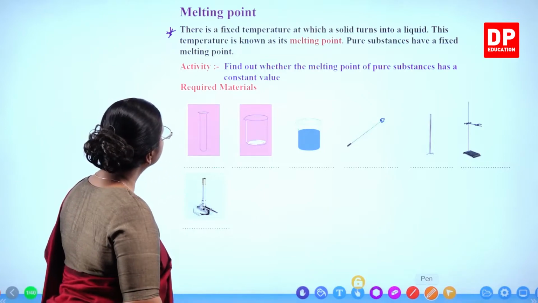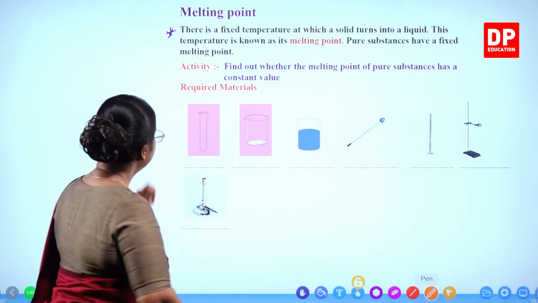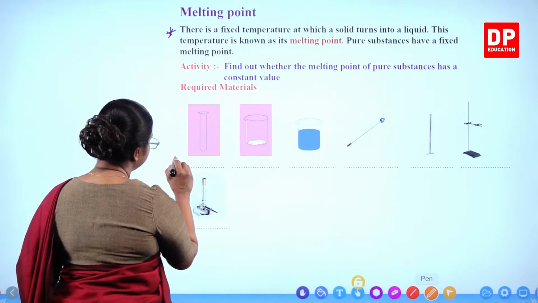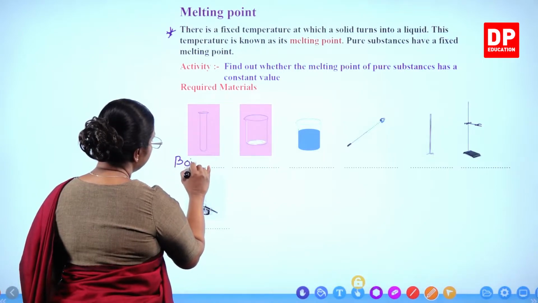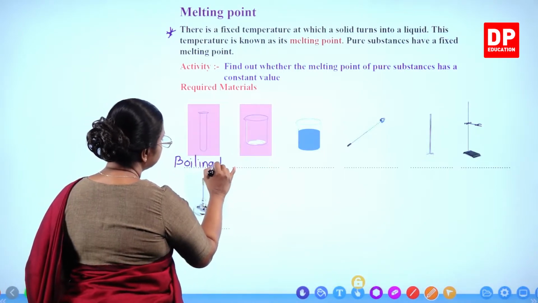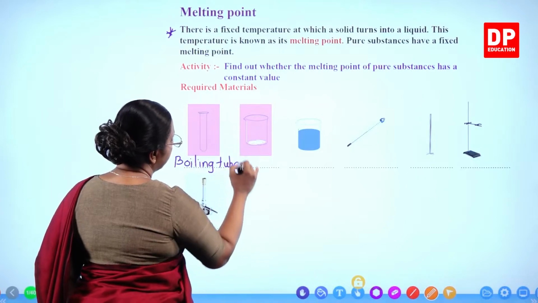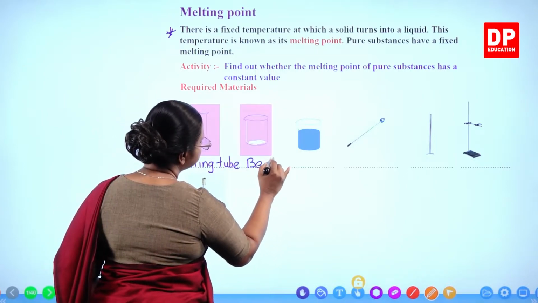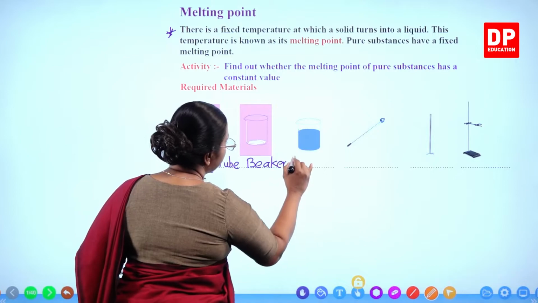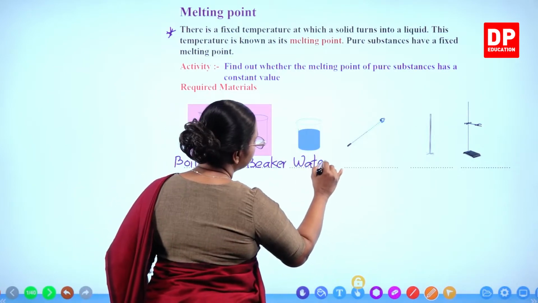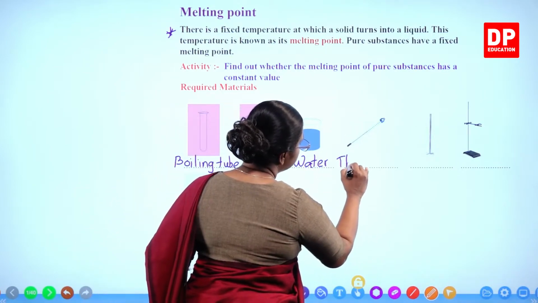For that, we need these materials. First, we have a boiling tube. Then we need a beaker. Then we need water. We need a thermometer.